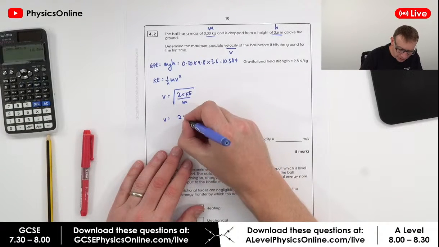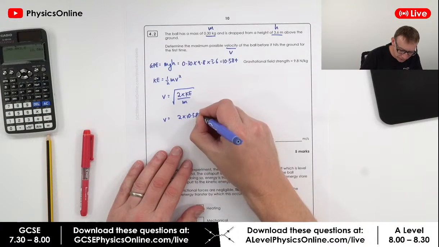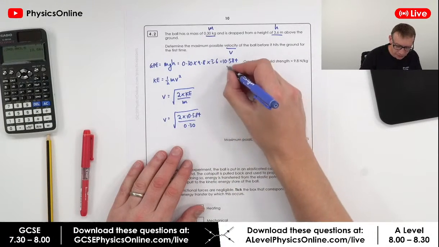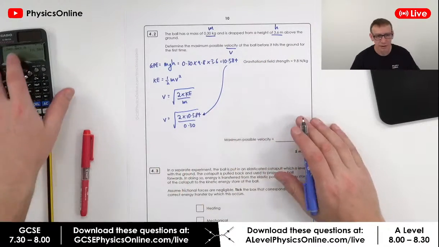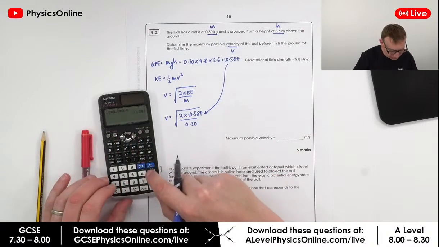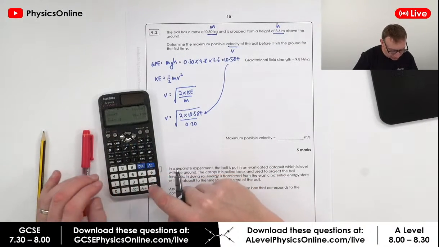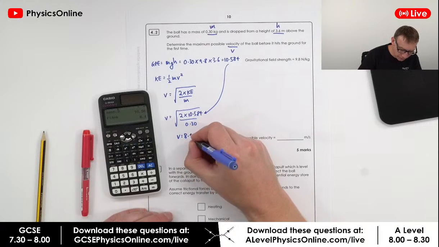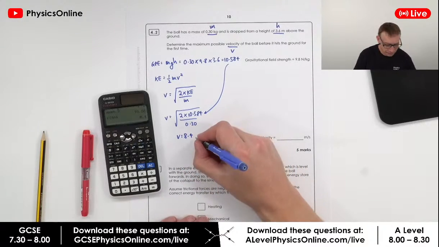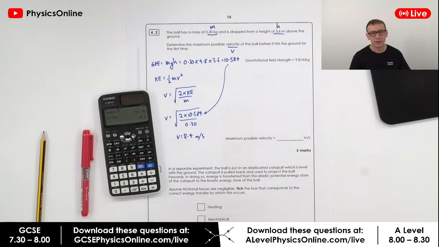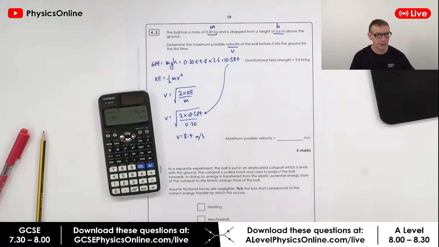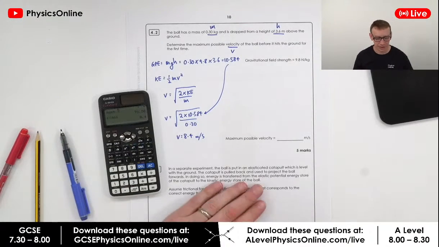So v is going to be equal to 2 times 10.582 divided by 0.30, square rooted, and I've just written down the whole number that we had up there. So multiply that by 2, divide by 0.3, square root that, to find that v is equal to 8.4 meters per second. Now that is a good way of doing it, and I know lots of people have written down the right things over here. I'm going to show you another way which I think is better, but it's a bit more risky.